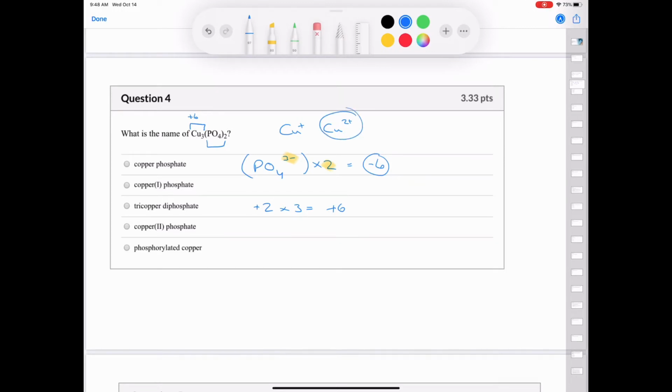Now, when we have a transition metal and we want to identify its oxidation state, we have to use the Stock naming system where we use Roman numerals. And so we can cancel out all of these answers here which don't even use Roman numerals. And since this is copper 2+, the name of this compound is going to be copper(II) phosphate.